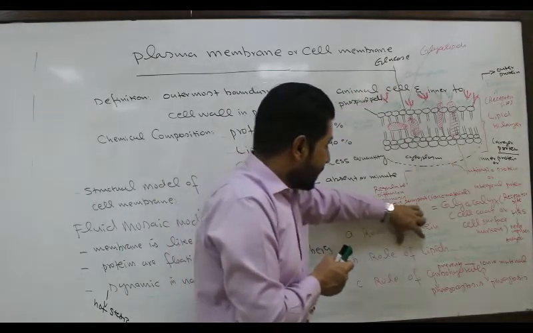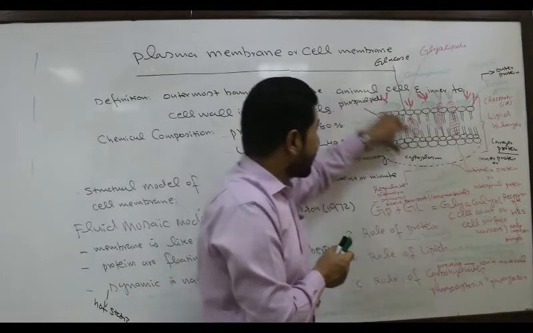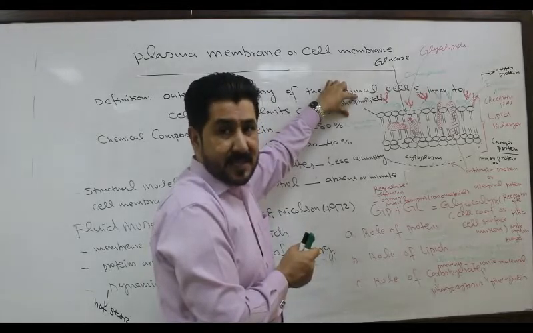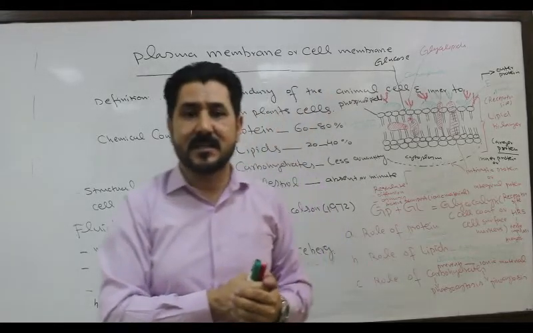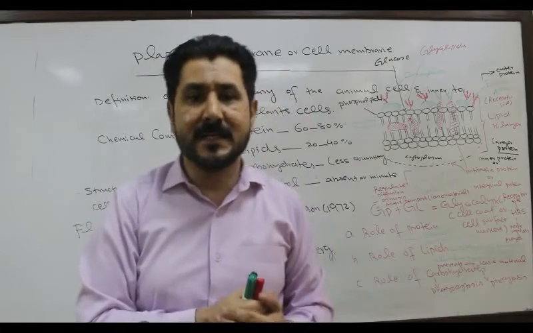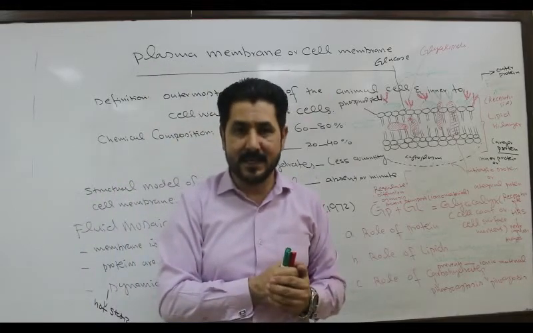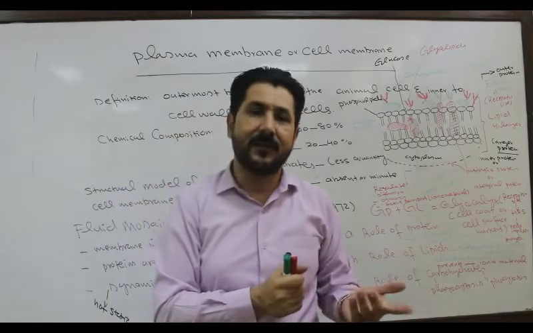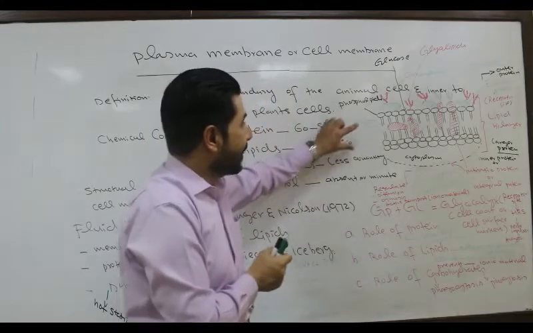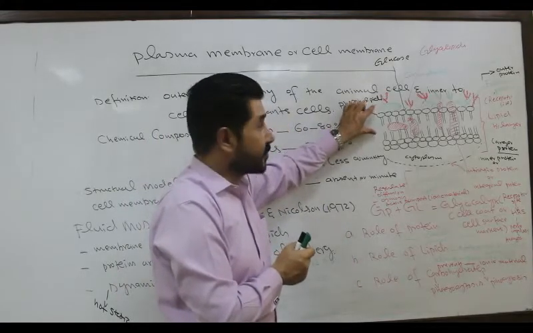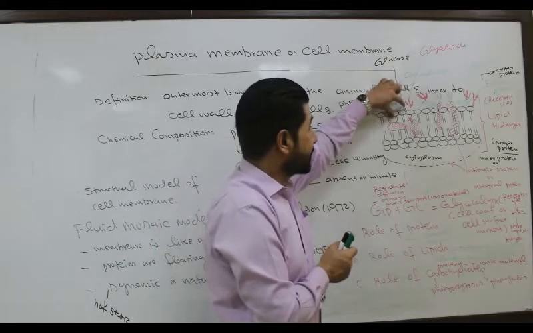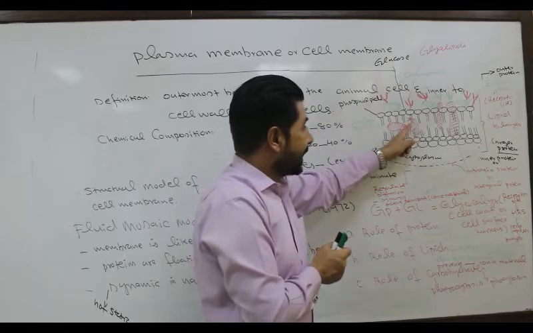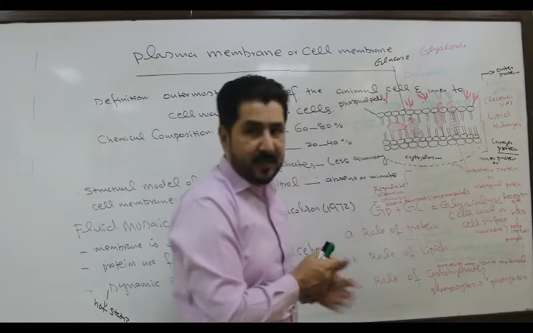While these lipids or phospholipids will prevent the movement of what? Ionic substances. Ionic substances which consist of what? Ions, that is anions and cations. For example, sodium chloride and potassium chloride are different kinds of salts. They will not cross this barrier of phospholipids by their own virtue until they are attached with the channel, carrier protein or permeases.